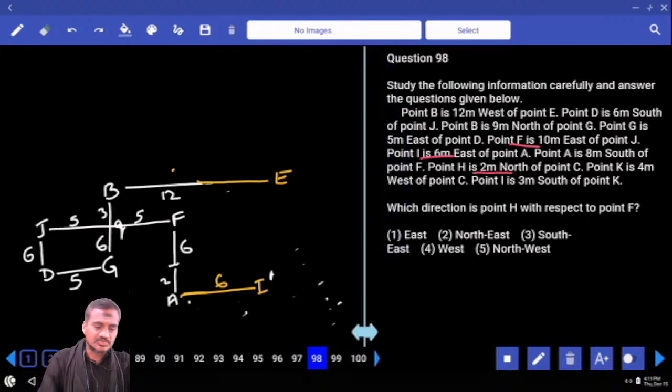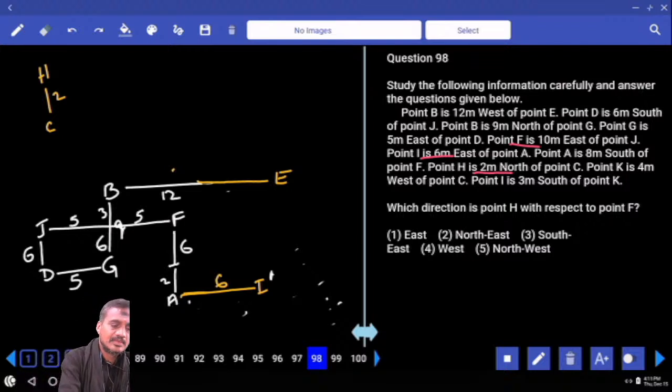H is 2 meters to the north of C. K is 4 meters to the west of C. I is 3 meters to the south of C.